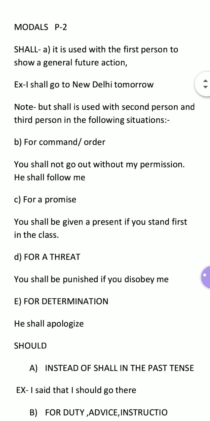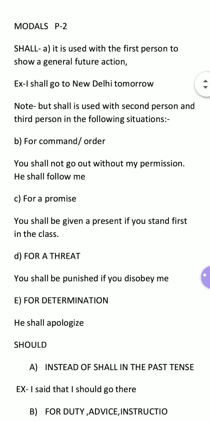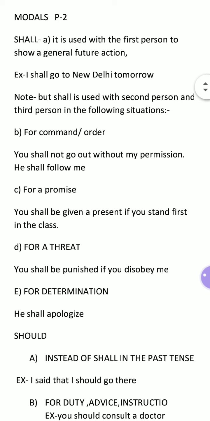The first rule of shall is that it is used with the first person to show a general future action. An example is, I shall go to New Delhi tomorrow. It means the speaker is speaking his mind and just showing his plan for tomorrow, in a general way.